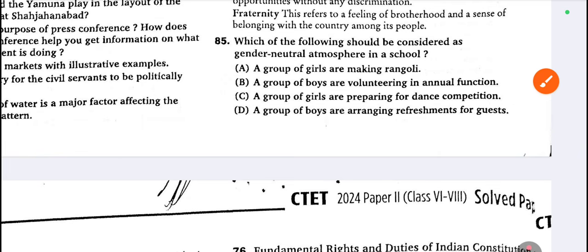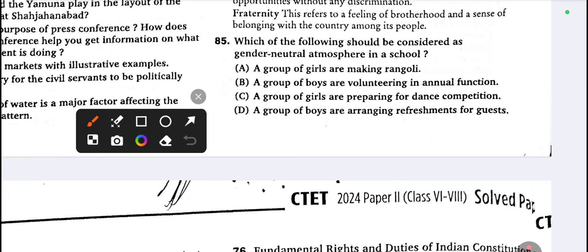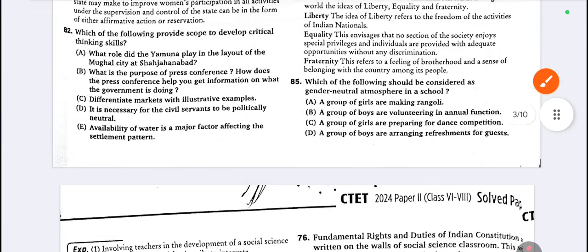Which of the following should be considered as a gender neutral atmosphere in the school? A group of girls making rangoli. This is wrong. A group of boys volunteering for the annual function. This is wrong. A group of girls preparing dance. This is wrong. A group of boys arranging refreshment for guests. This is correct. This is gender equality.